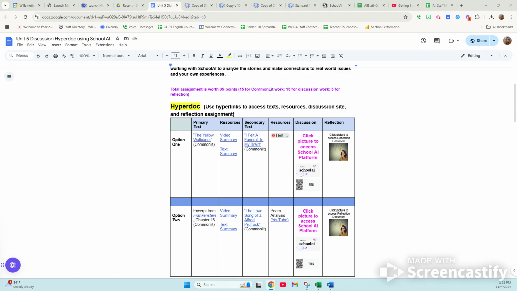Okay, this document here will be linked on the lesson intro page. It will force a copy for you, so you'll have your own copy and you can click on the links and do everything that you need to do. So go through this, read it, kind of familiarize yourself with the whole process before you start.